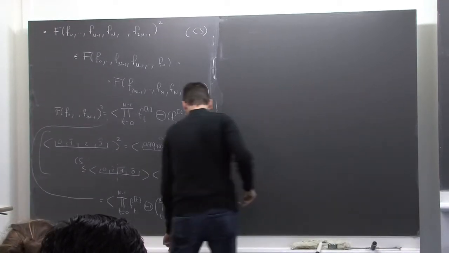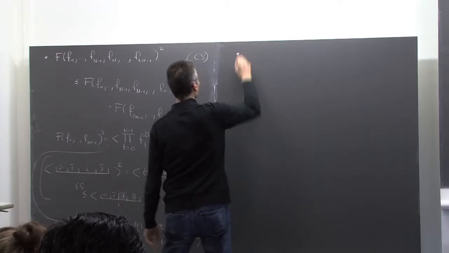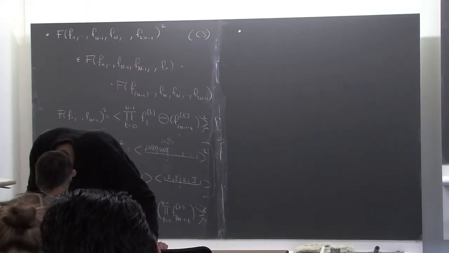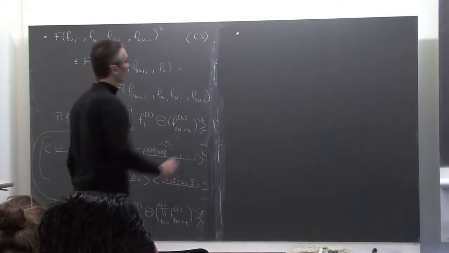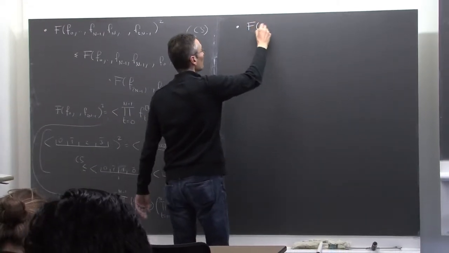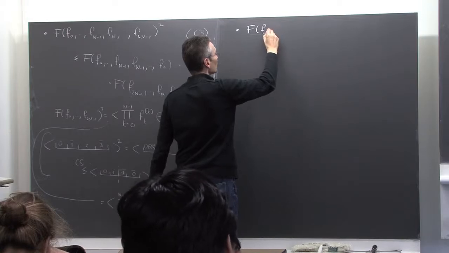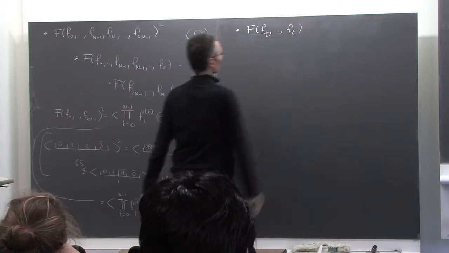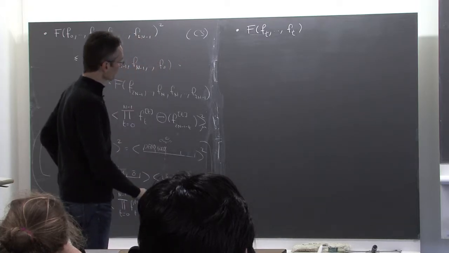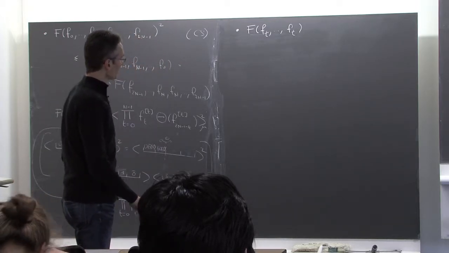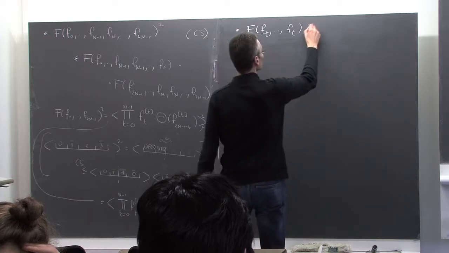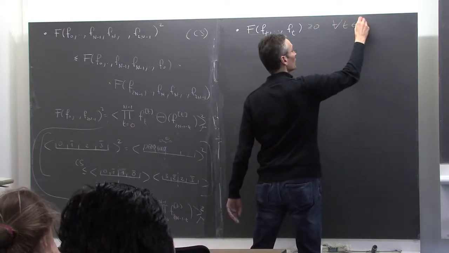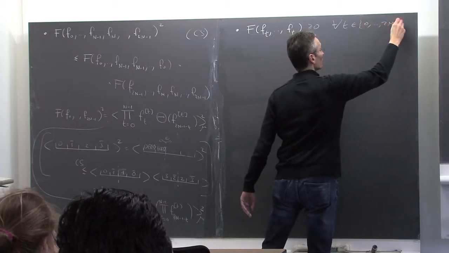Now there is a third property. I think I wanted to state it here. Yes, I wanted to state it here. So it's the fact that f of ft, fix t, and take f of ft, and so on, always the same t. This is always non-negative for all t, 0 to n minus 1.